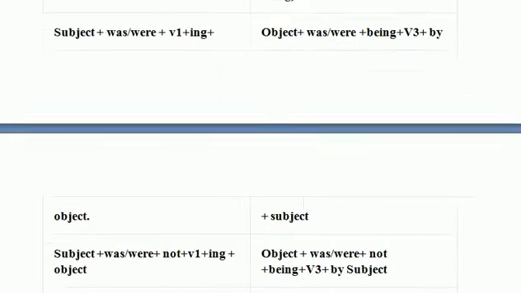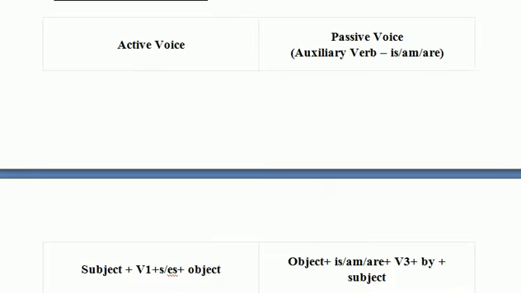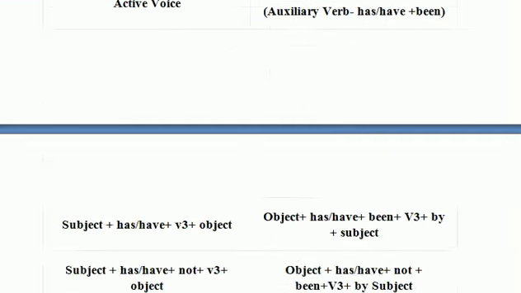We will go back and we see that in present simple tense, we write object plus auxiliary is, am, are, plus past participle, the third form of the verb, plus by, and plus subject. And if the sentence is negative, in active voice it would be subject plus do or does not, plus the first form of the verb, plus object. And in passive, object plus is, am, are, plus not, plus third form of the verb, plus by, plus subject.